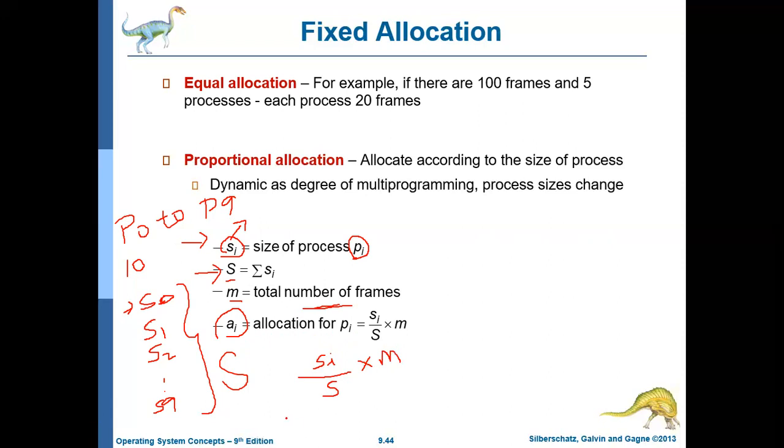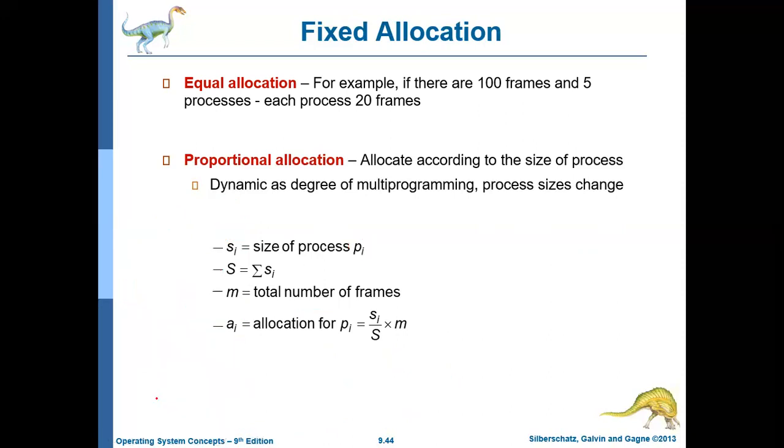So the number of frames allocated for the process P0 will be equal to S0 divided by capital S into M. P1 will be allocated S1 by capital S into M, and so on and so forth. And P9 will be allocated S9 by capital S into M. Let us discuss this with one example.